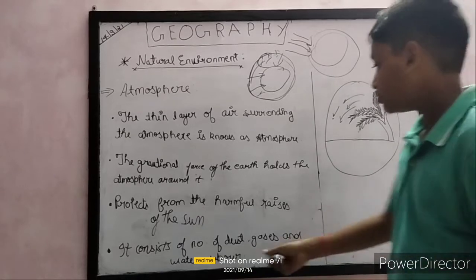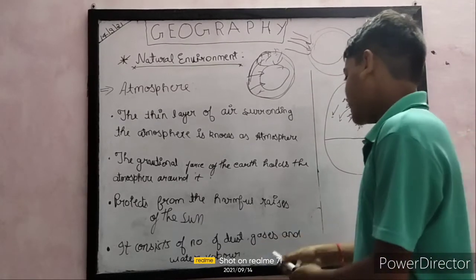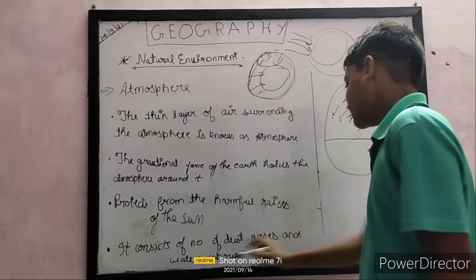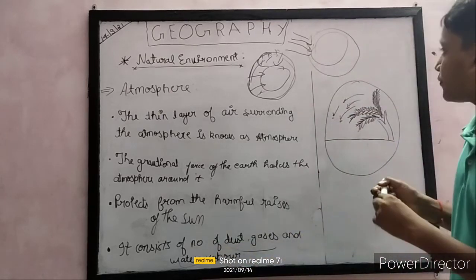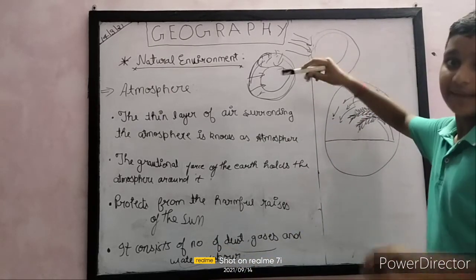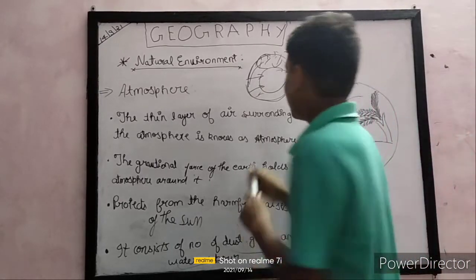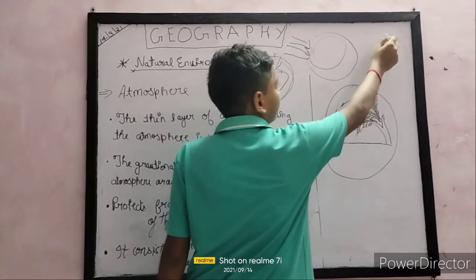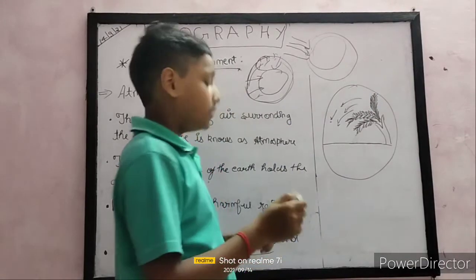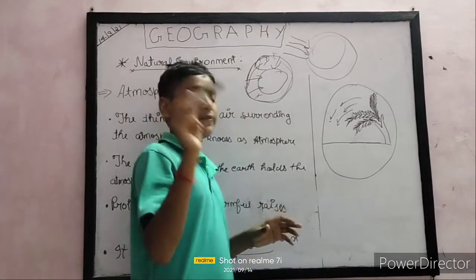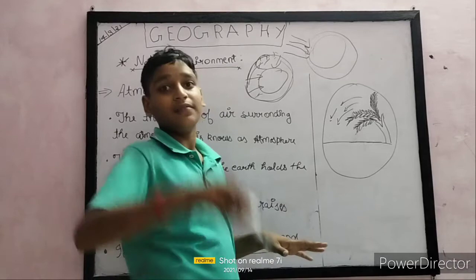So the atmosphere consists of gases and water vapor. The air on Earth also contains dust particles, like pollution and soil. When the air blows very fast, the dust particles fly.